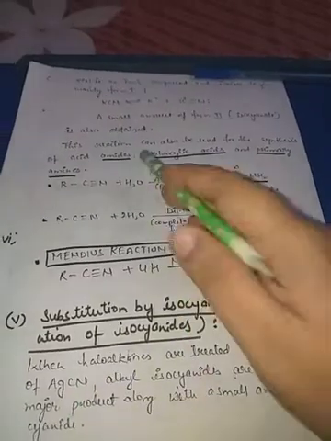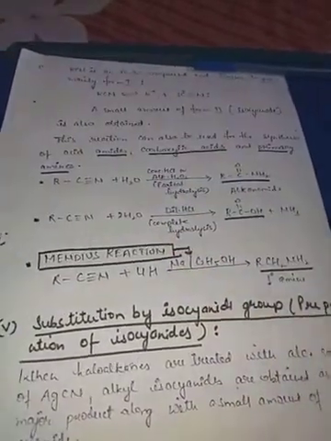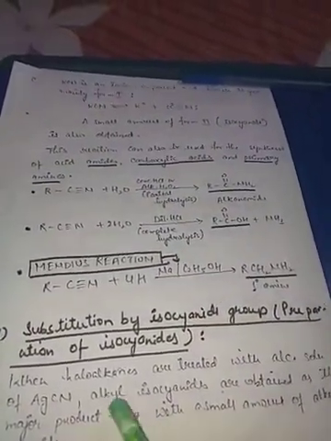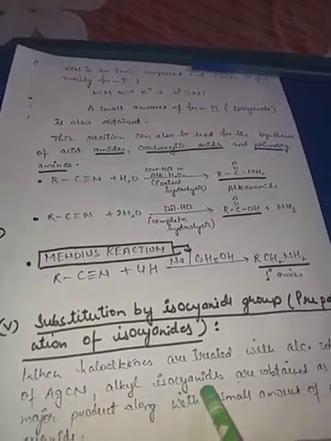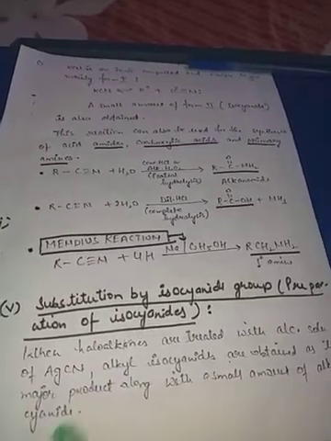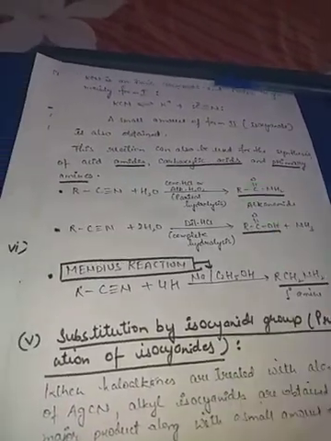Isocyanide means NC. Here see what will happen. Here we had taken KCN, and when haloalkanes are treated with an alcoholic solution of AgCN, alkyl isocyanides are obtained as the main product. And here too, a small amount of cyanides will also be formed. But here, when we are using AgCN, we will get isocyanides. When we were using KCN, we were getting cyanides.